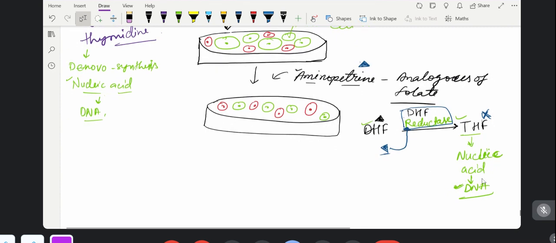Now finally, the THF will not be formed, the DNA will not be formed, and a problem will be created for both cells. The hybridoma cells will not form DNA, and the myeloma cell also will not form DNA. But there is a nice choice for the hybridoma cell. Finally, the de novo pathway is closed. The de novo pathway will stop.